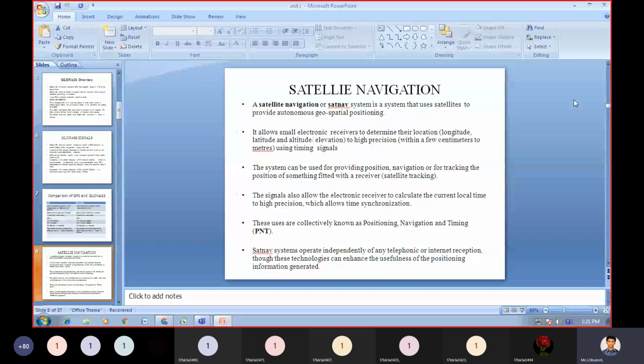Through these technologies, they can enhance the usefulness of the positioning information generated.